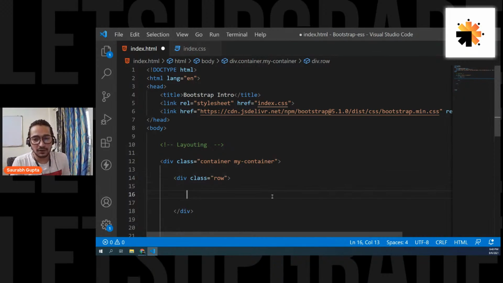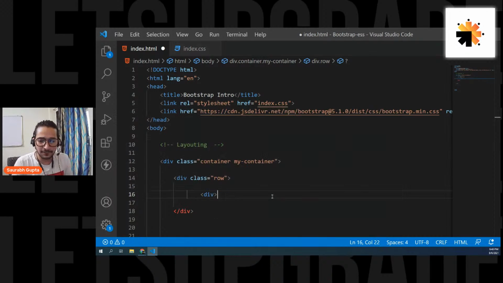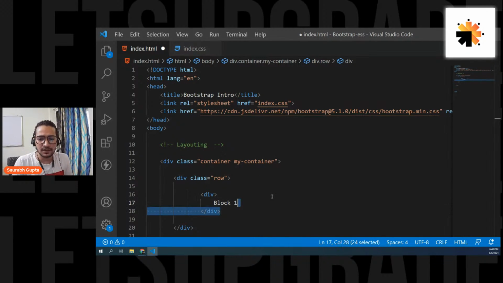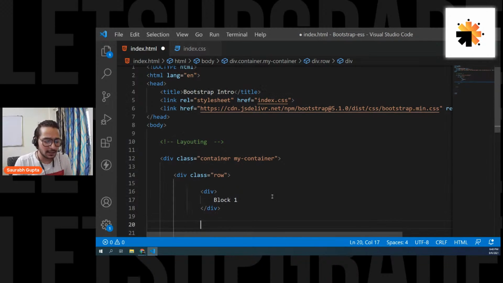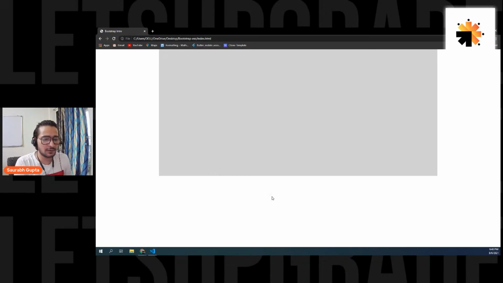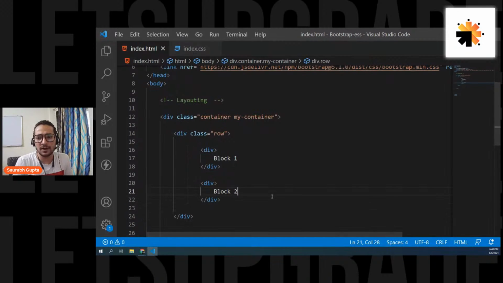Now, to see it, you can simply do this. Let's create a div, and let's write something like column one, or you can write anything, simply call it block number one. Create one more div and give it block number two. Let's see what is going on here. One more thing I want to give: I also want to give them a width.